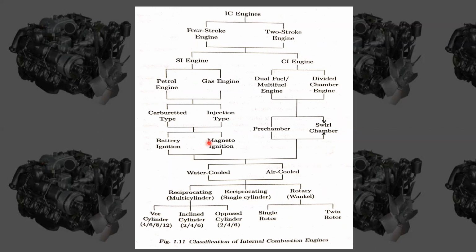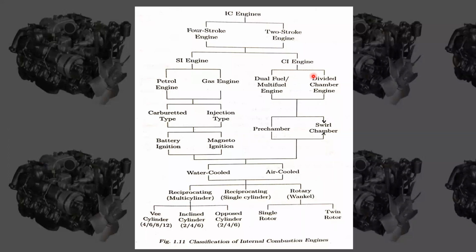Okay, so to generate a spark within the spark plug, we need some mechanism to generate a spark. If we use a battery to generate the spark, it is called battery ignition. And if we use a magnet to generate the spark, then it comes under magneto ignition. Mostly we use the battery ignition method.